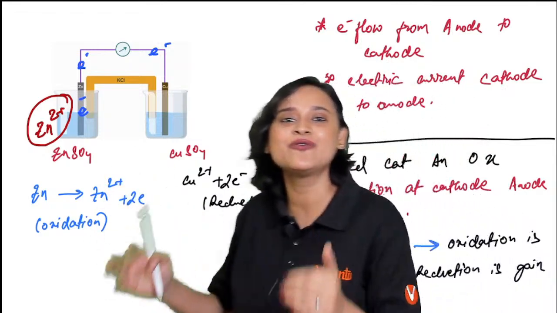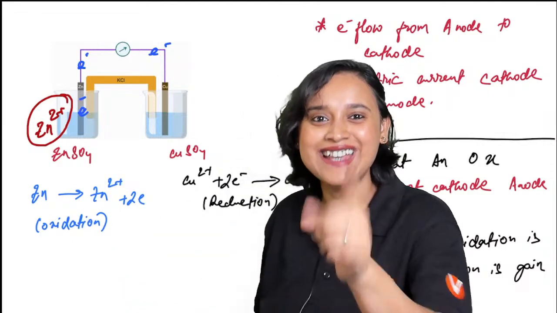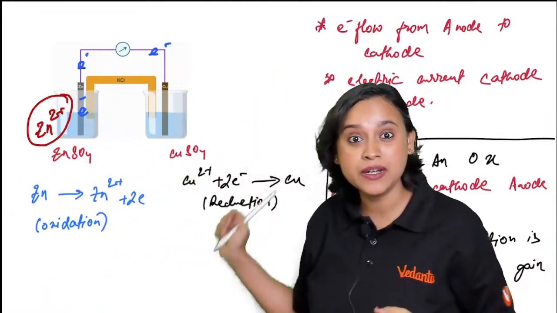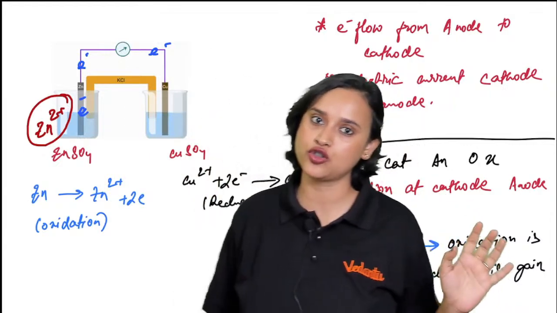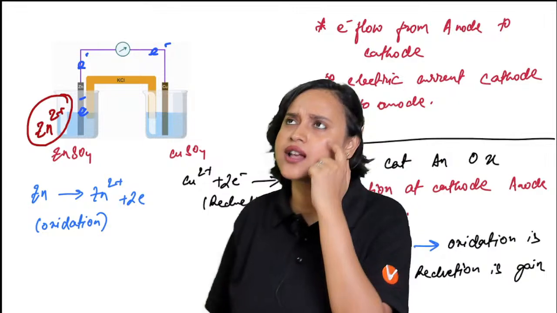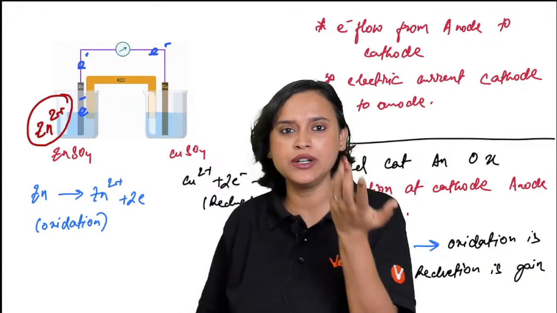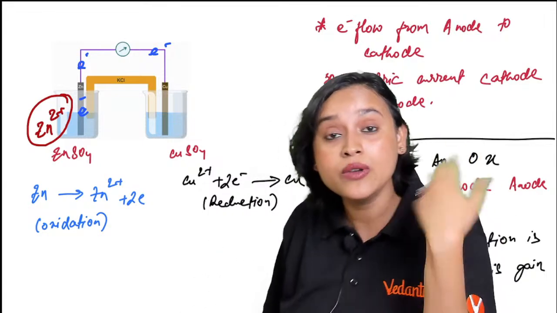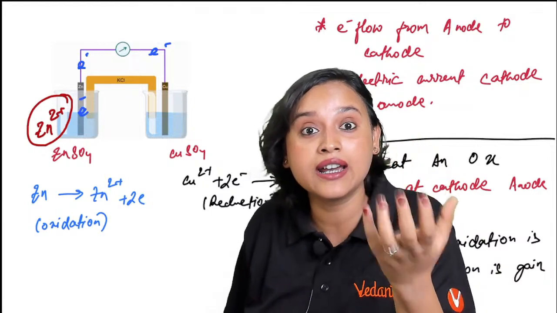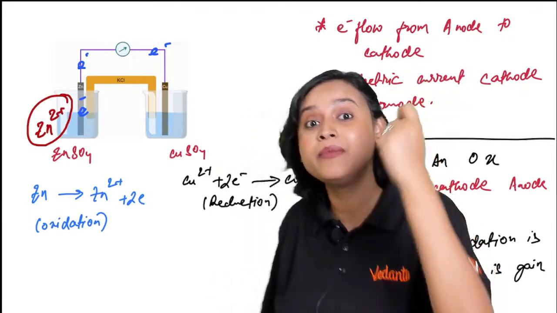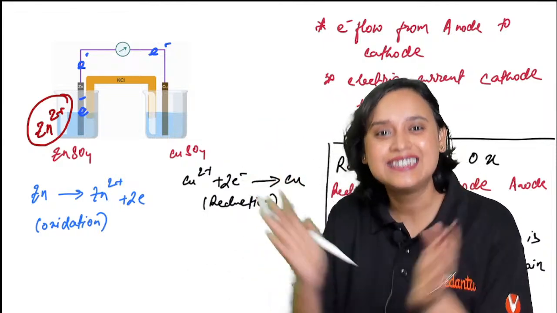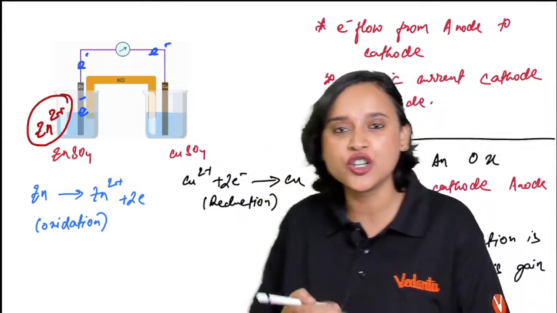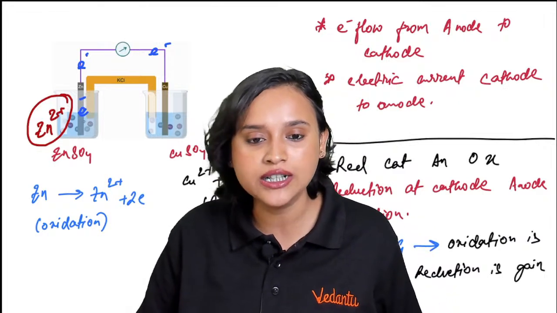So after a while, what happens? The current flow stops. Yes, this current flow, this electron flow that was happening, after a while stops. And that's when we are asking the question: how do we do this now? How do we make the electricity flow again and again? How do we make sure that the electricity is flowing continuously? At this point, everyone, we introduce something that is called a salt bridge.